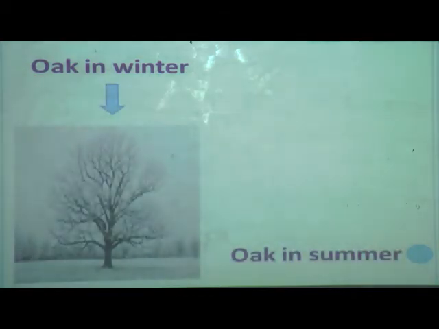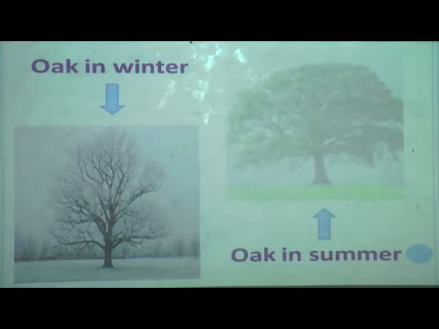Now I will show you some pictures of the same tree in two different seasons. See, the oak in winter, how it looks as it sheds its leaves. It looks like this, no leaves are there. But in spring it grows new leaves, and in summer it looks green.